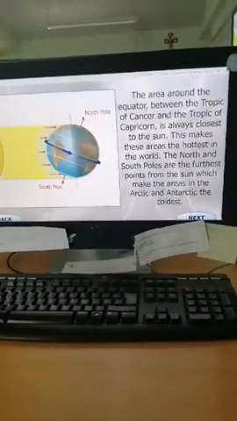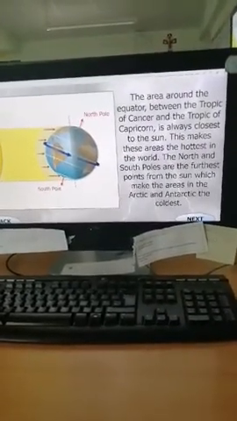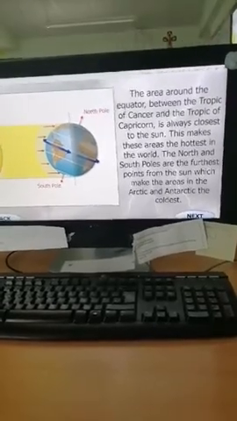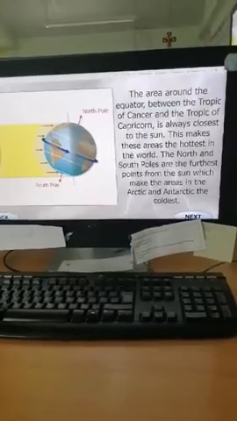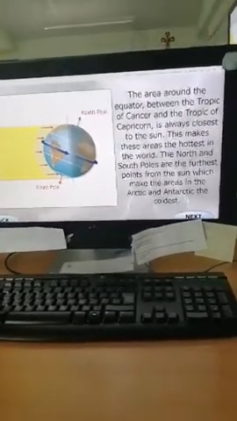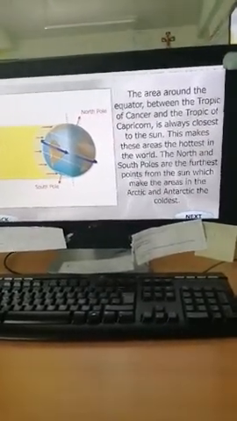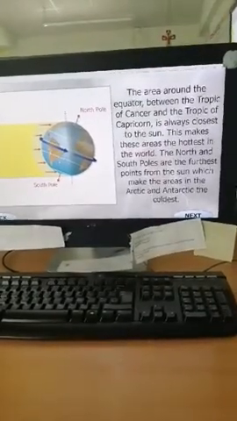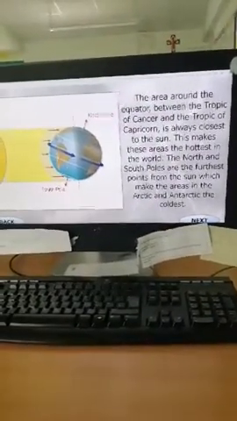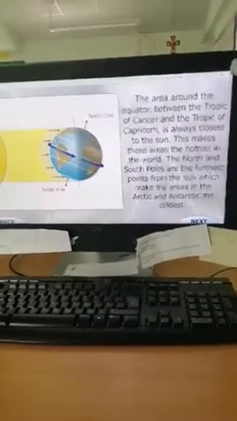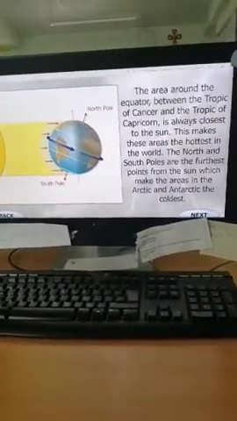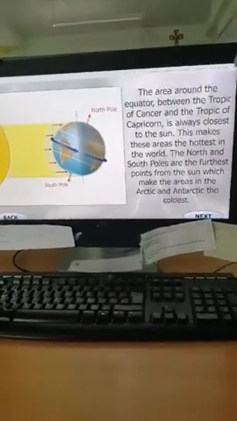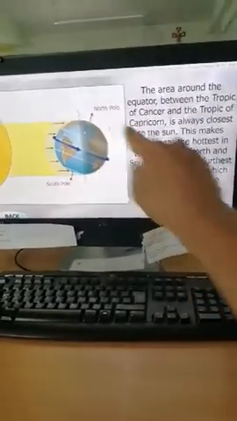So in between these two white lines is where most of the hottest places are, because it gets more sunlight and it's closer to the sun. Whereas the places further north and further south of the Tropic of Cancer and Capricorn get less sun, and they are colder, and even closer to the South Pole and North Pole are the coldest places, the Antarctic in the south and the Arctic in the north.